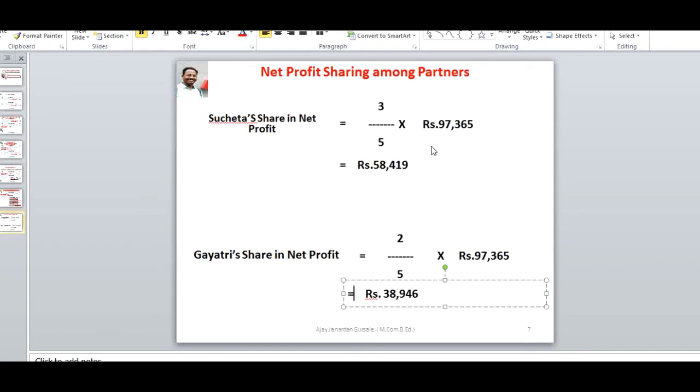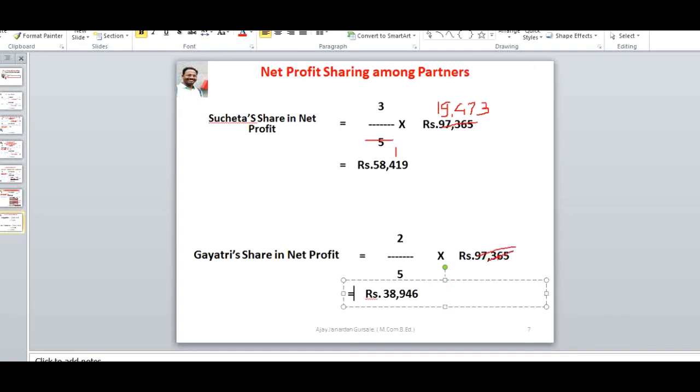I will show you how we calculate that. After simplification, 5 ones are 5, and we get the single share, that is 19,473 here also, and 73 here also.